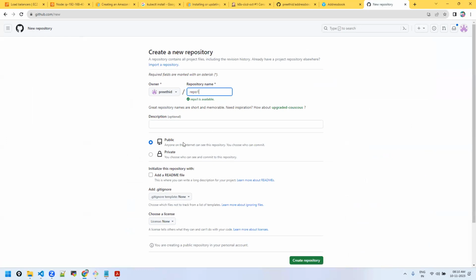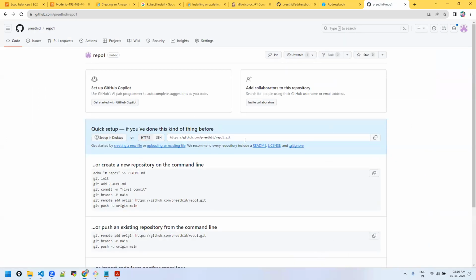Public repository means anyone can pull the code. Anyone cannot push, but anyone can pull it. So I'm just creating public. Create the repository. Now this is the location, this is the URL, the address where you have to push. You can copy from here.